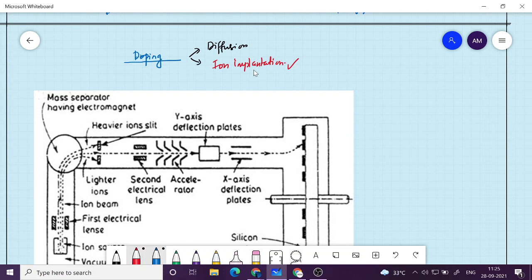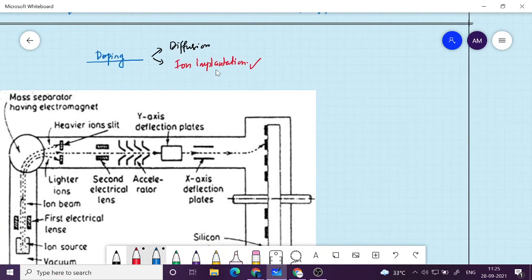What is diffusion? Diffusion is a method in which you hold the wafer in an atmosphere of impurity gas, and you raise the temperature, say, to 1000 degrees Celsius. So the impurity gas will penetrate the wafer because of the thermal energy. Some of the silicon atoms will come out also from the wafer, and some of the impurity atoms will go inside.